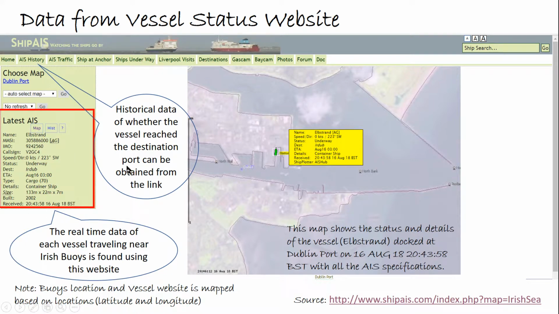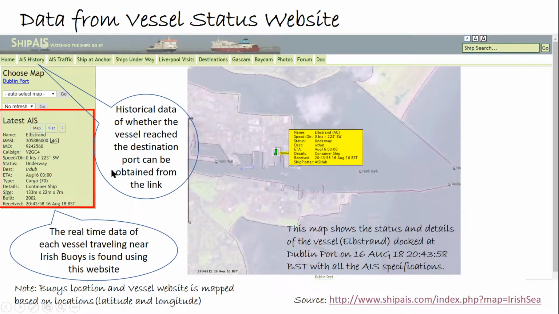This is the data of a sample vessel at Dublin port on 16th of August at 8:43 p.m. This is the name of the ship, the IMO details, speed, status, whether it is in the traveling phase or the moored phase, the destination port, and cargo or passenger containers, or other goods, since merchandise ships might be there in other scenarios, size and dimensions, and build year. So these are all the present data of the ship on a real-time basis.